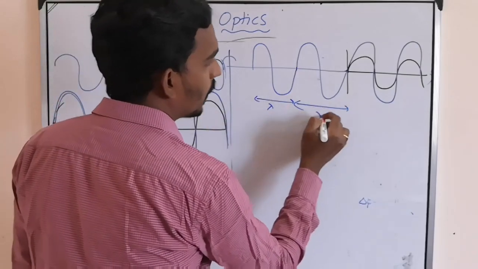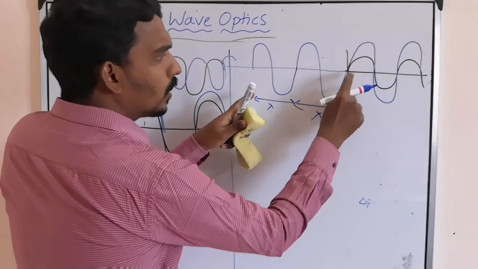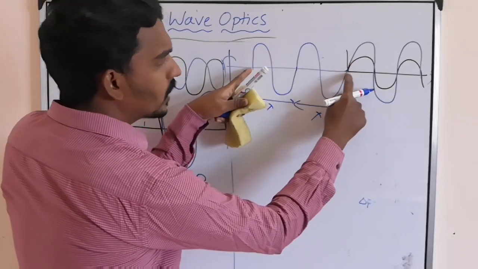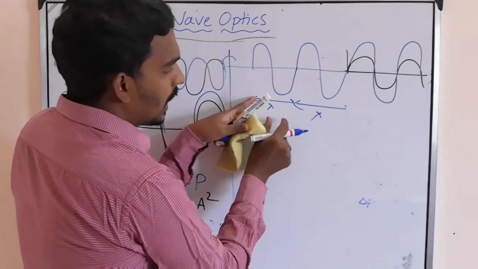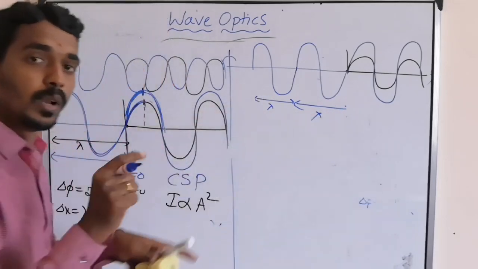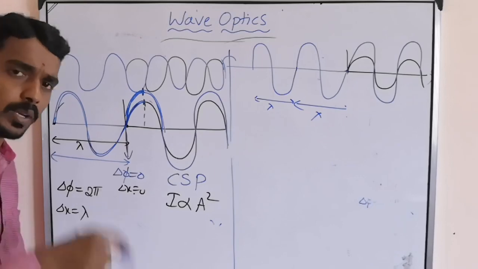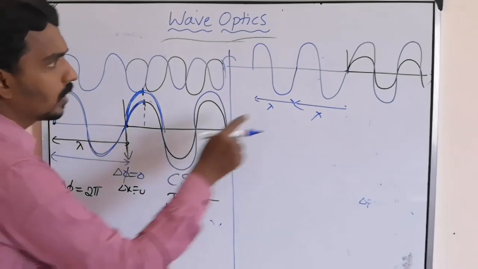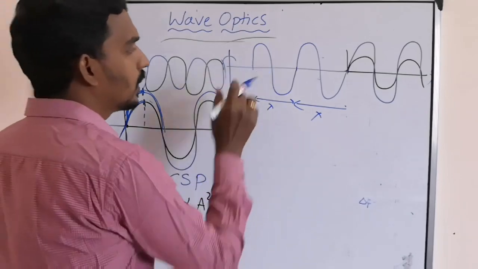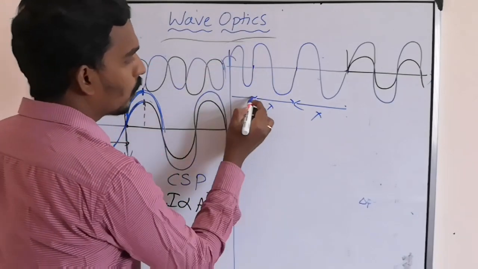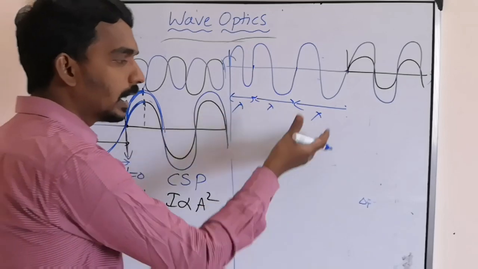Lambda, lambda. So this black one started from here and this blue one started from here. What is the path difference? Lambda plus lambda, 2 lambda. If delta x is 2 lambda, still they undergo what? Constructive superposition. Similarly, this can start here, one more lambda, 3 lambda.